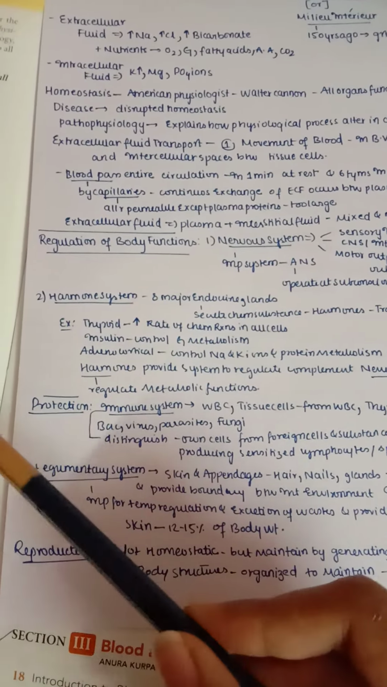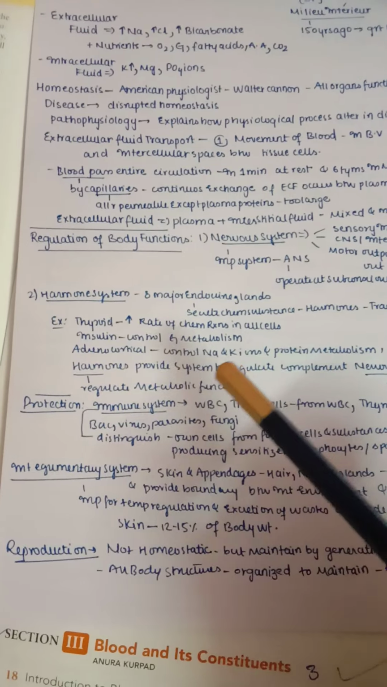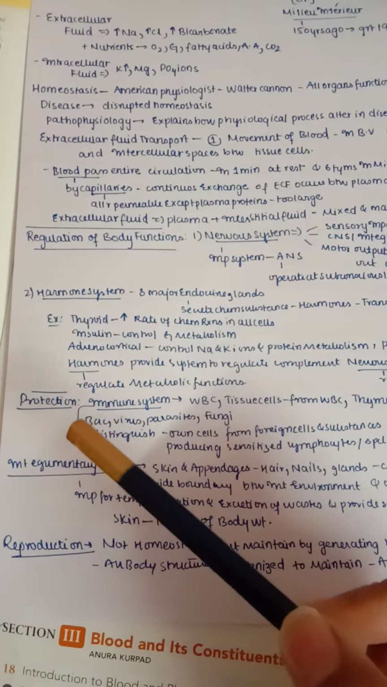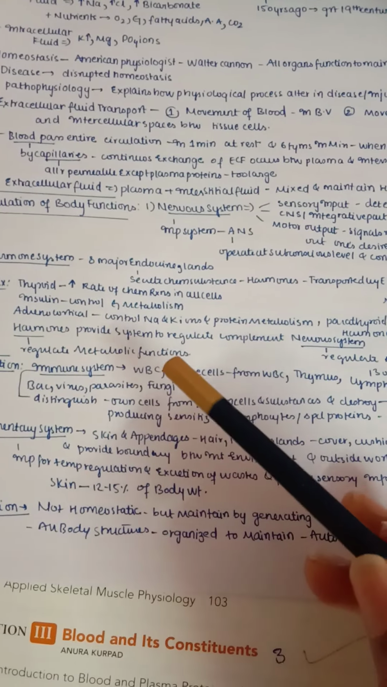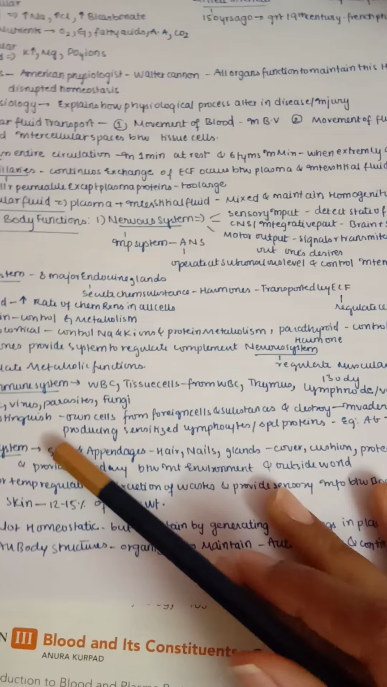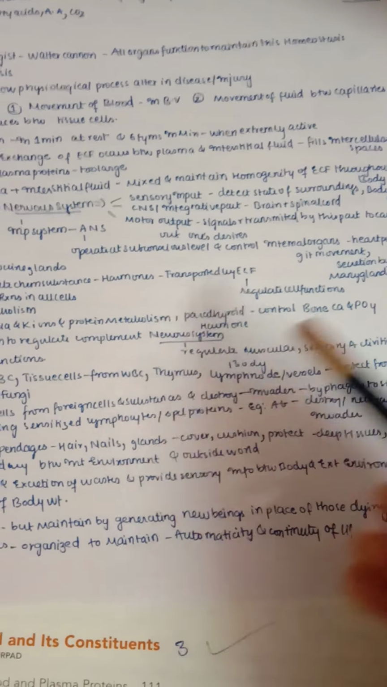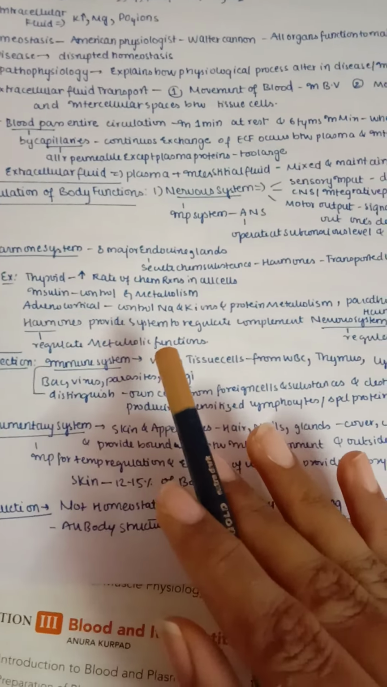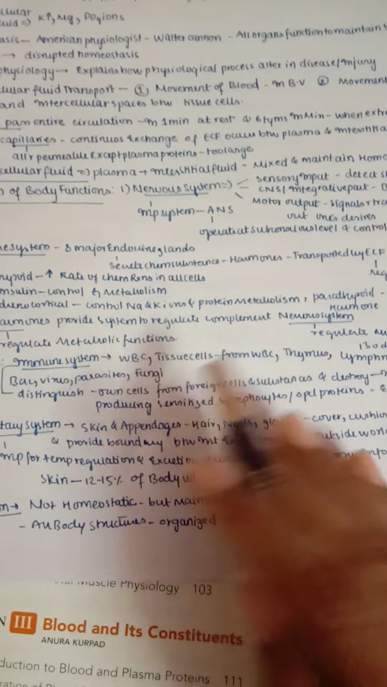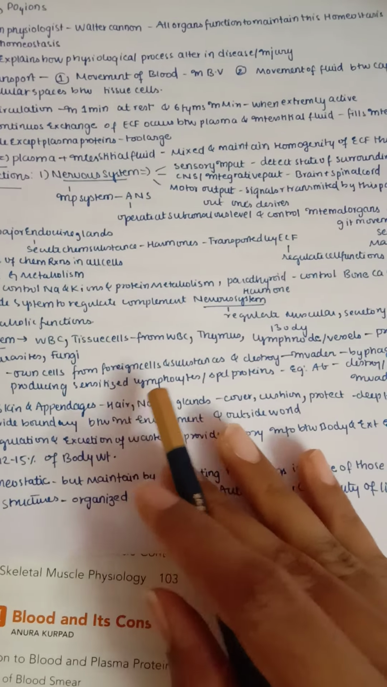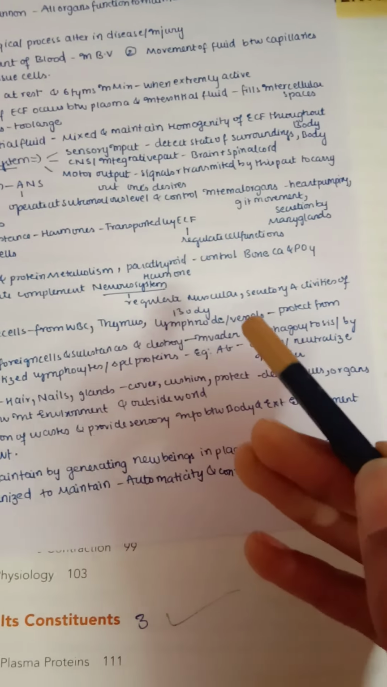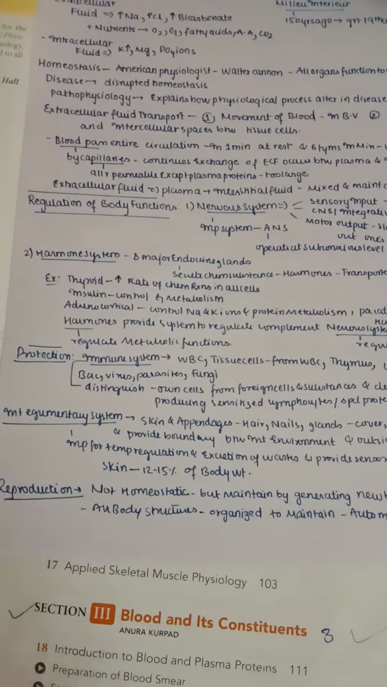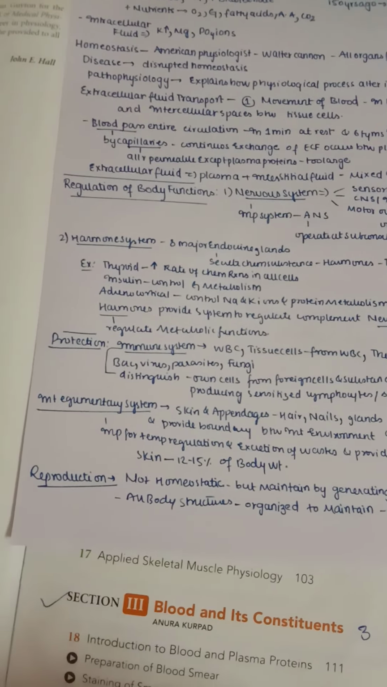For example, you can take thyroid. Thyroid increases the rate of chemical reactions in all cells, and insulin controls glucose metabolism. Adrenal cortical hormones mainly control sodium and potassium ions, and also protein metabolism, and the parathyroid hormone controls bone calcium and also phosphates. Hormones provide a system to regulate, and sometimes complement, the nervous system. The nervous system regulates the muscular and secretory activities of the body. And remember that hormones mainly regulate the metabolic functions of our body.